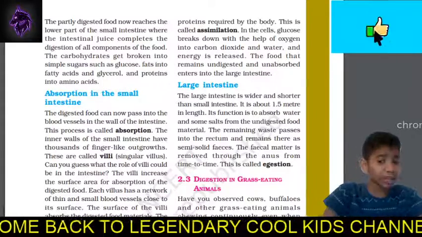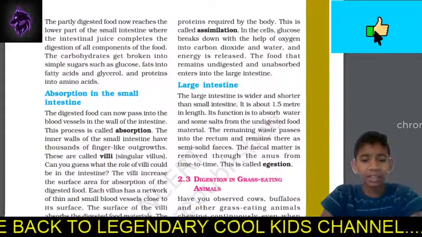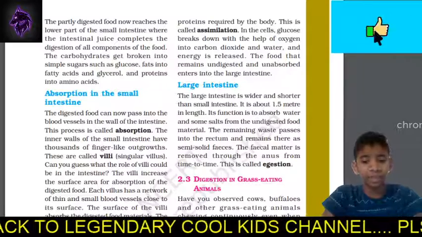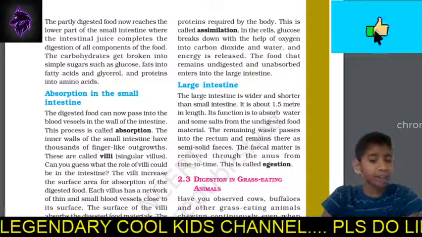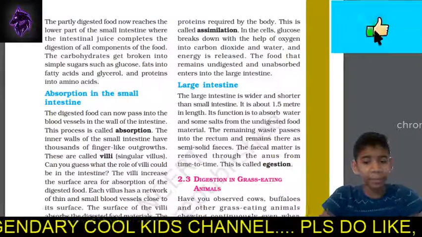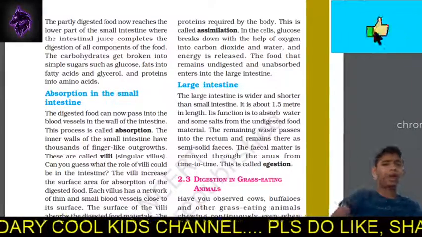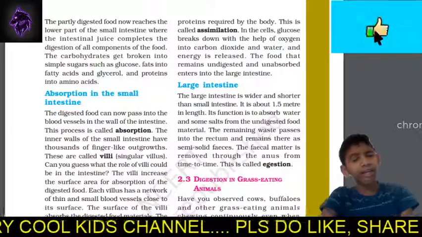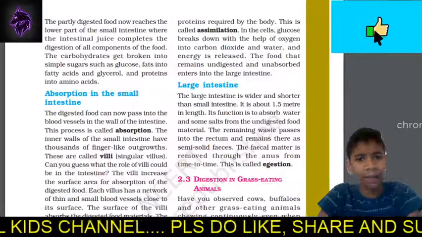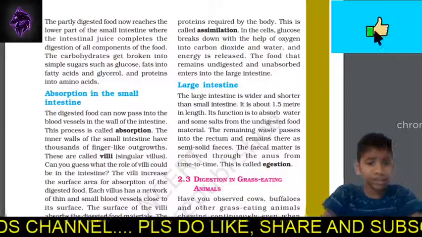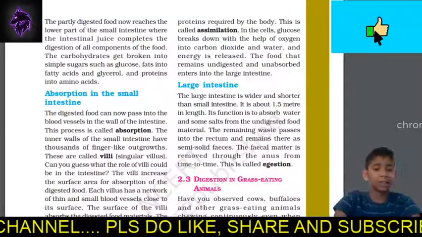The remaining waste passes to the rectum and remains there as semi-solid feces. The fecal matter is removed through the anus from time to time. This is called egestion. Egestion is also a very important definition, guys. The process of removal of fecal matter through the anus from time to time is called egestion, right?